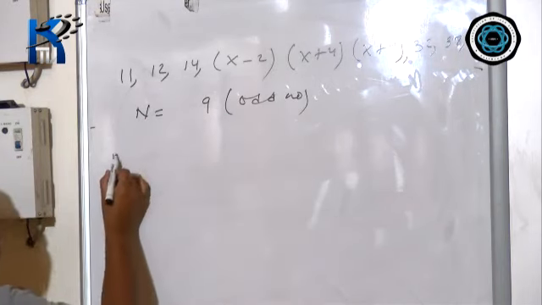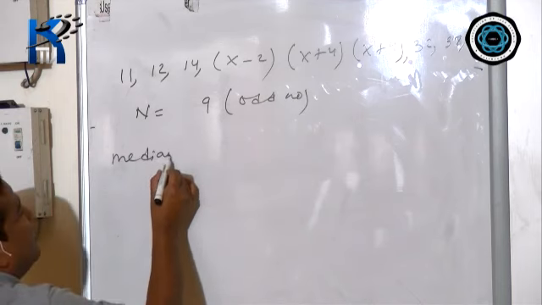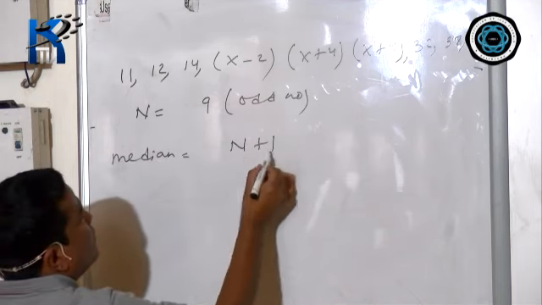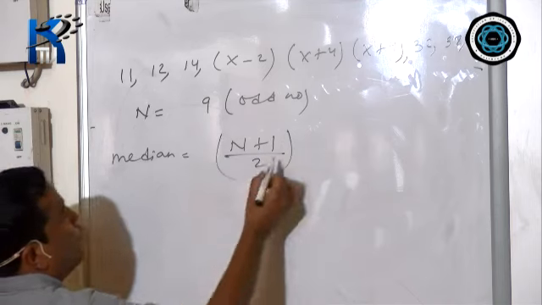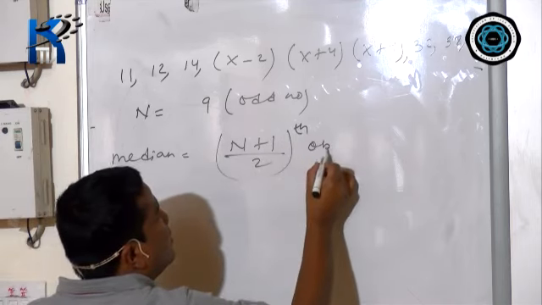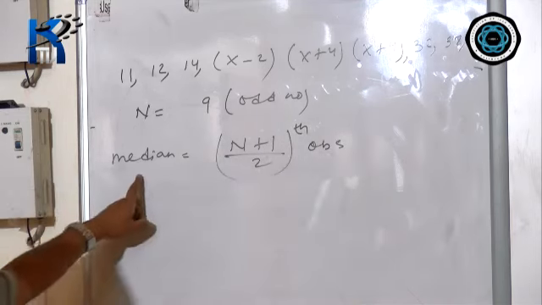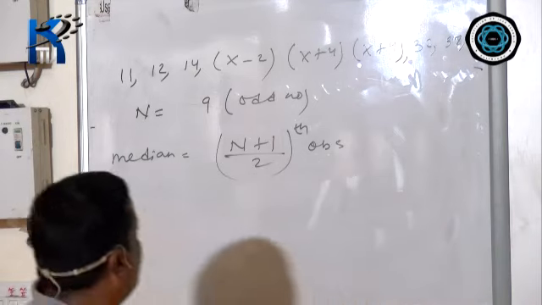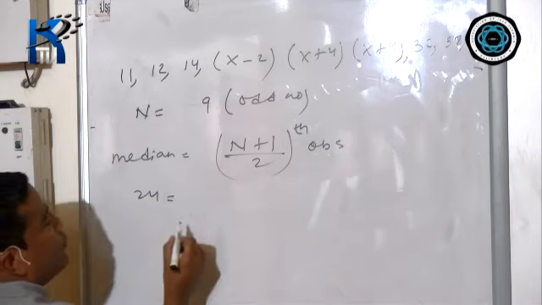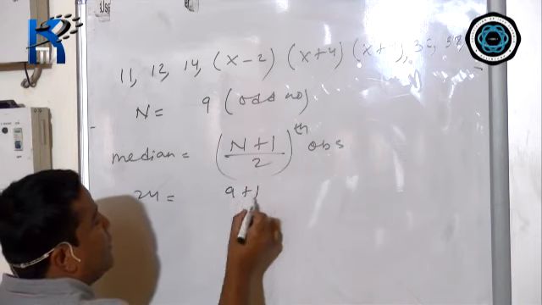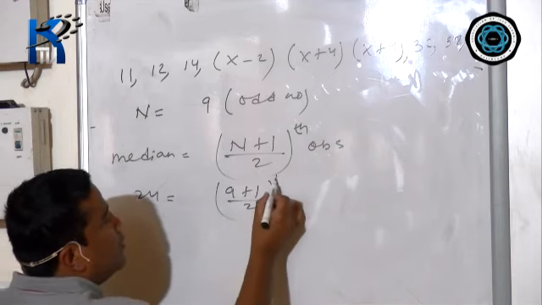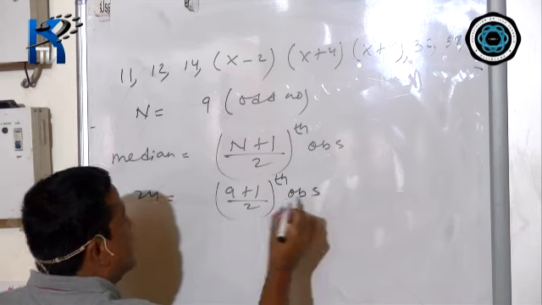Okay, now the formula is median equals (n plus 1) divided by 2 th observation. The value of median is already given, which is 24. 24 equals, n is 9, 9 plus 1 divided by 2 th observation.